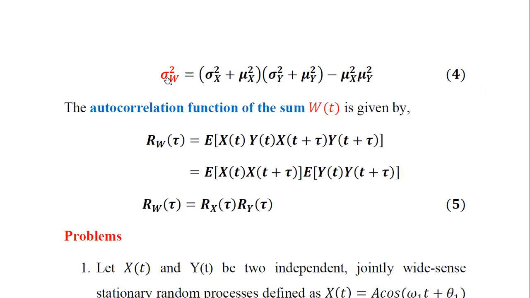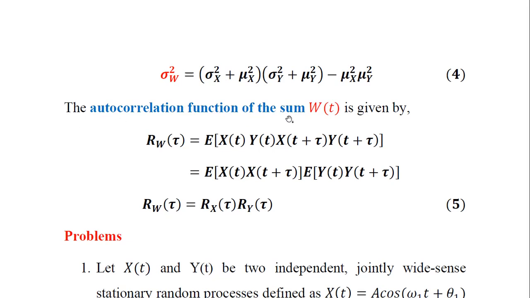So the variance of the resultant random process W, sigma W square, is equal to sigma x square plus mu x square multiplied with sigma y square plus mu y square, minus mu x square into mu y square here. So therefore equation 4 gives us the variance of the resultant random process W, where W is representing the product of two individual random processes x and y, which are statistically independent and wide sense stationary in condition of the property here.